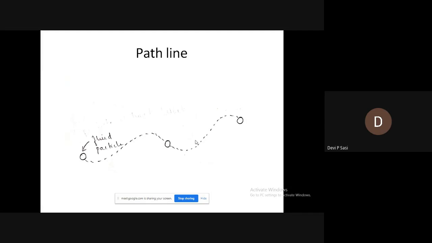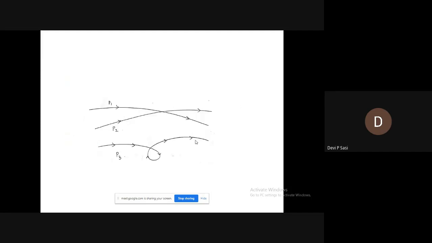It's a track of a particle. That is the path which is followed by a fluid particle over a period of time. That is what is called a path line. Then you can see two path lines. They can either intersect each other or they can form a loop like this. Okay, two path lines can intersect like this or they can form a loop like this.